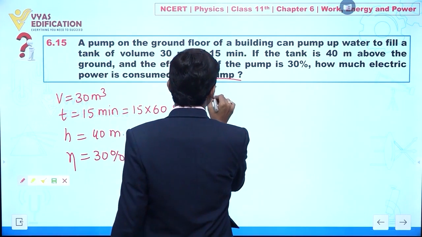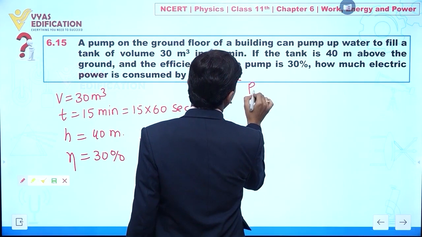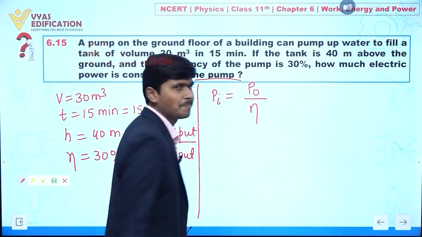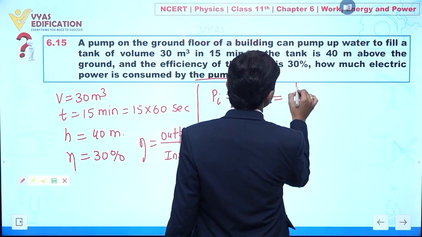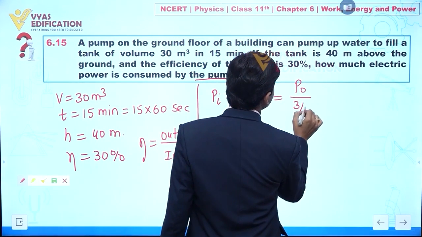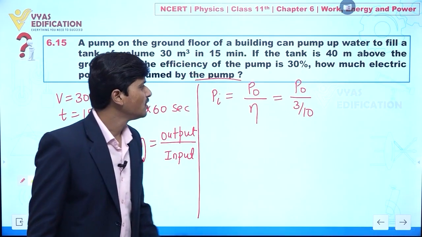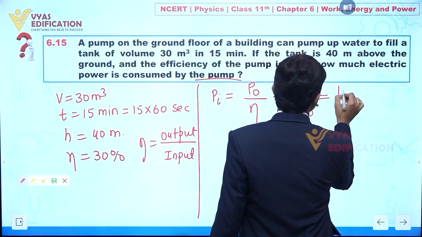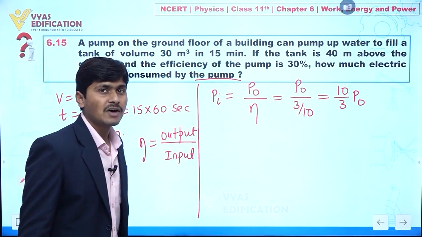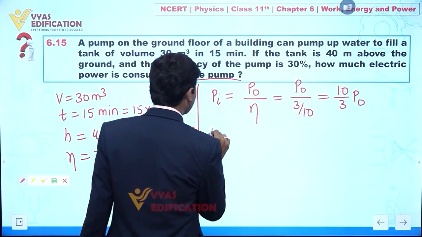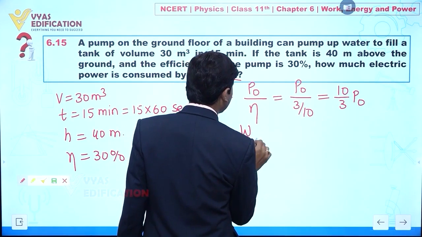So I can write input power is output power divided by efficiency. Efficiency is given as 30%, so this is P naught divided by 3 by 10, which equals 10 by 3 times the output power. So where will we get output power from? Output power is W by T.